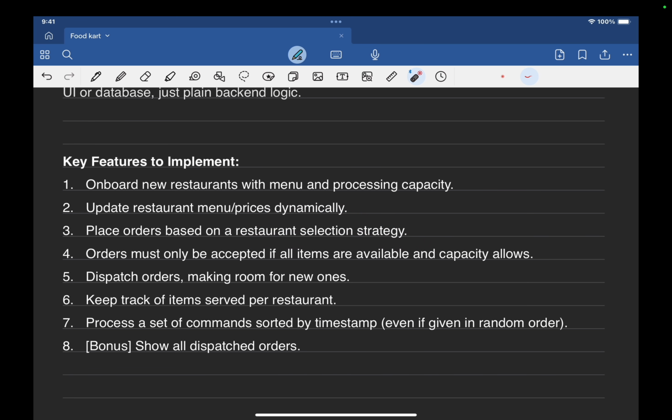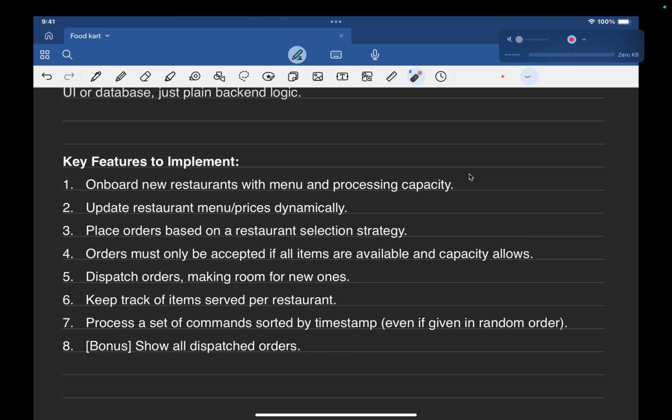On a restaurant selection strategy, restaurant selection strategy is going to be an interface in our system, and there are going to be different selection strategies. It can be multiple. So restaurant selection strategy interface we need to implement.